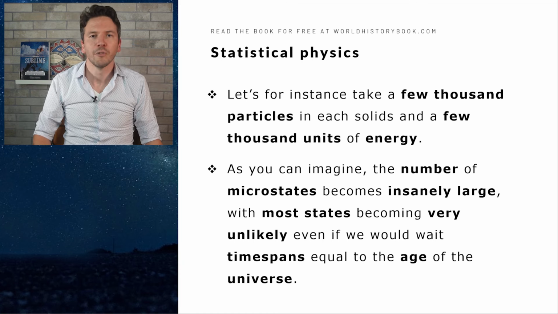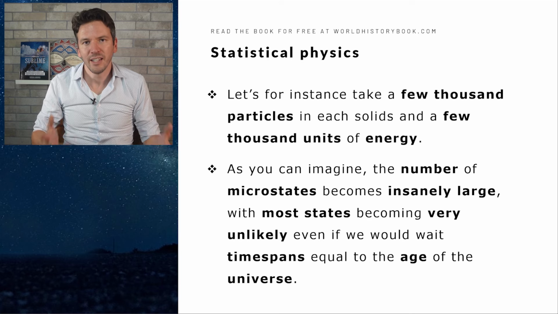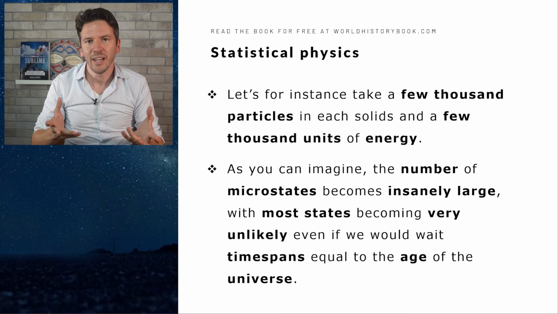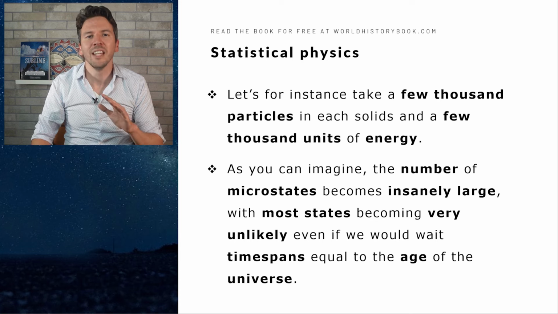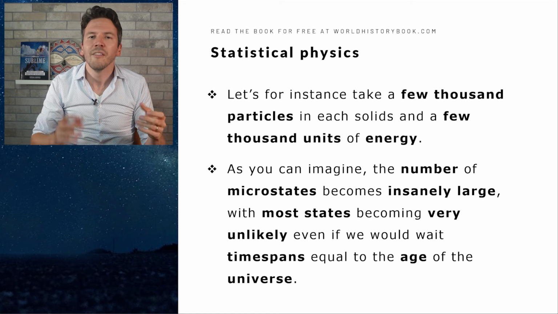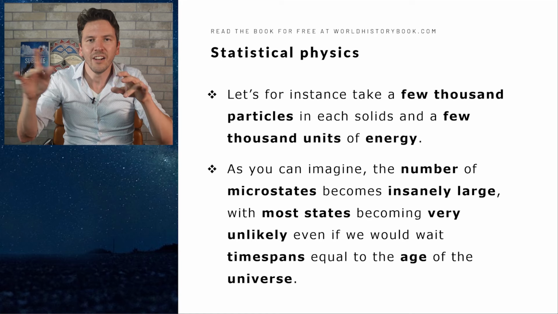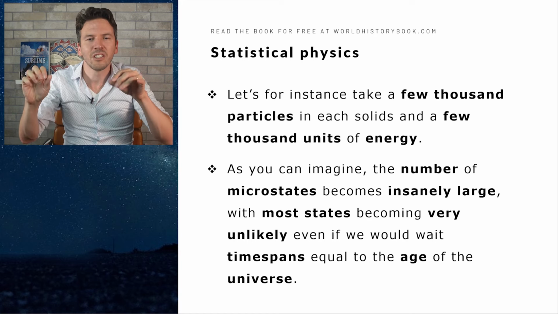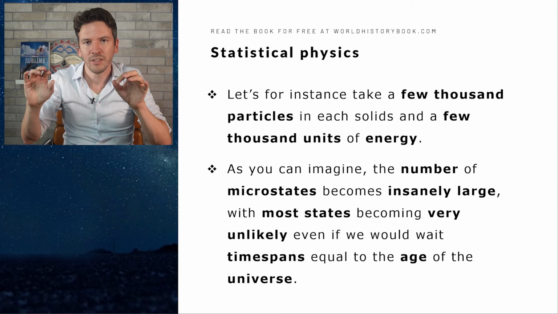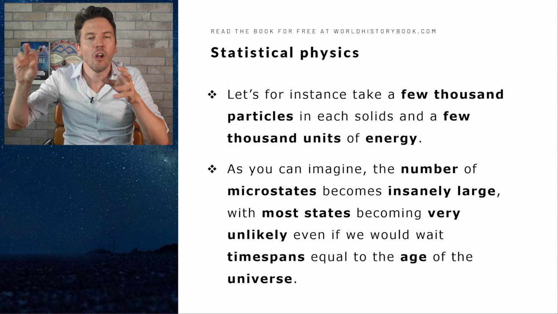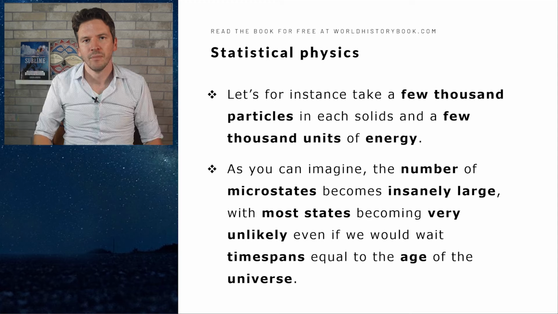And as you can imagine from that simple coin tossing experiment, most of the microstates in this example will be very unlikely. So unlikely even if you actually do the calculations, that you would have to spend the time span of the entire universe to have even a small chance of that energy being distributed in some unlikely microstates. For instance, the microstate of all energy being in one particle. That will just never happen.